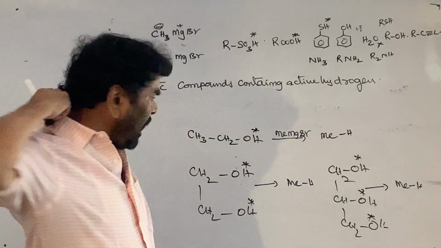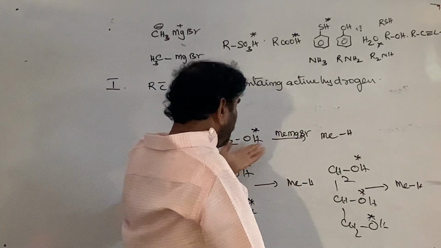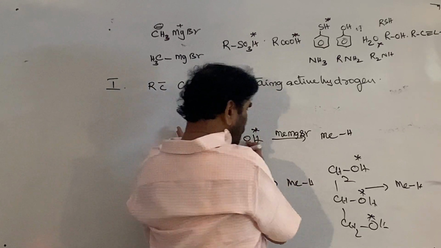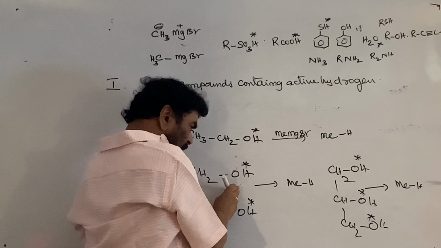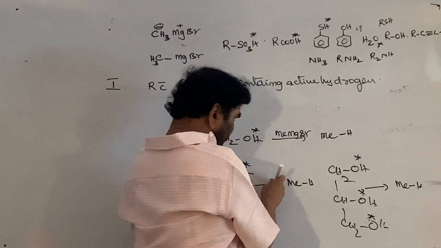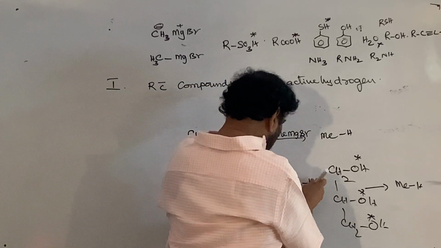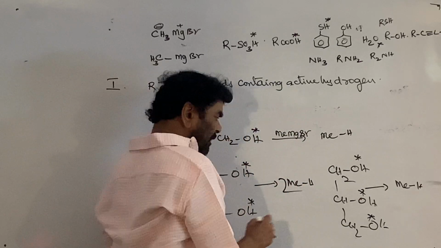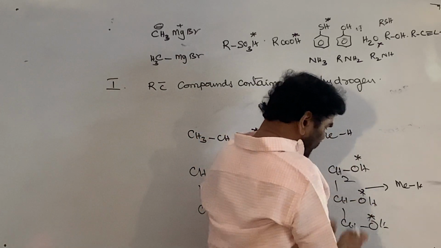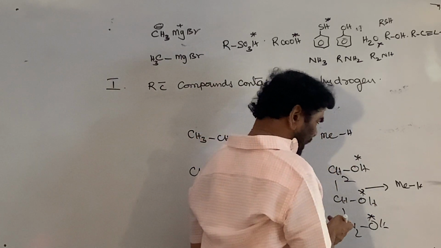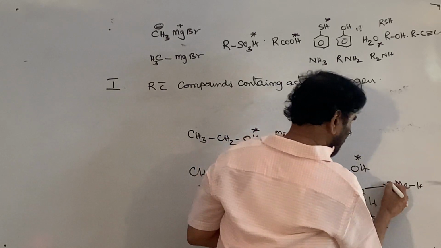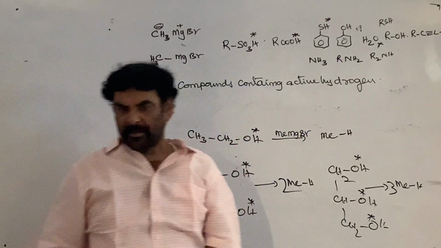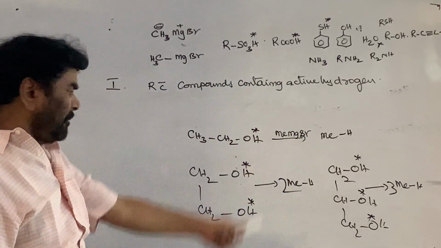Therefore, 1 mole gives 1 mole of methane. 1 mole of this compound, reacting with excess methyl magnesium bromide, gives 2 moles of methane. This is able to provide 3 active hydrogens. Therefore, it reacts with the Grignard reagent and produces 3 moles of methane.